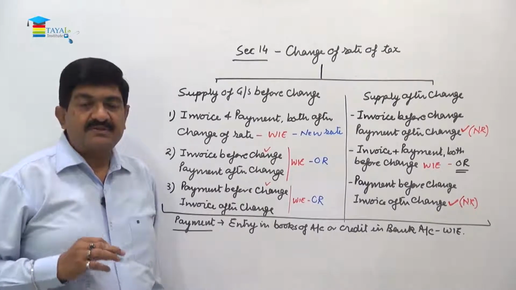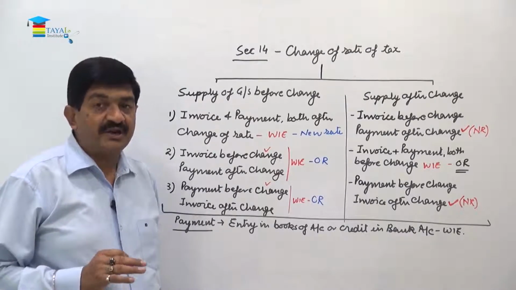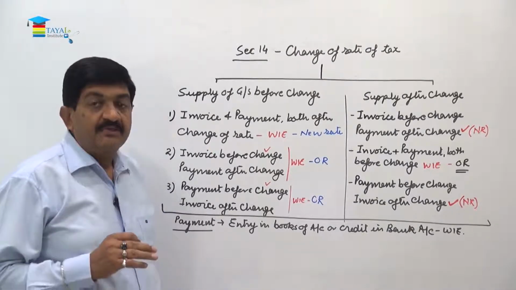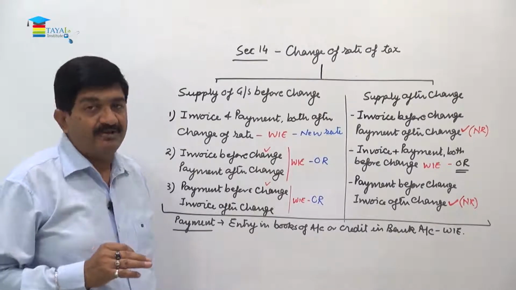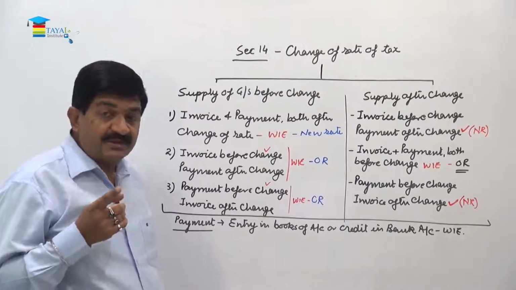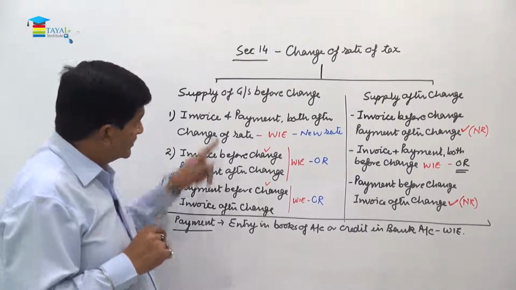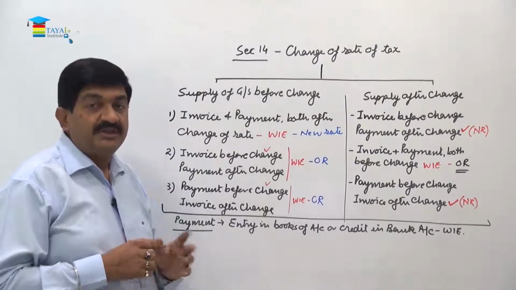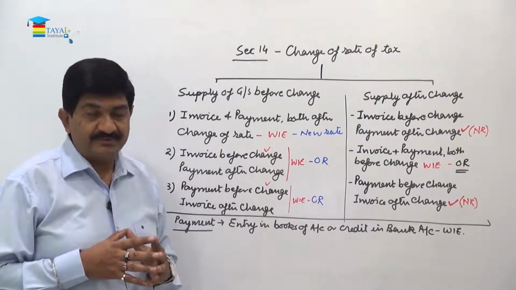So friend, this is section 14. What is the impact if there is a change of rate of tax between invoice, supply and payment? If the supply has been done before the change, then we have to see at what time the invoice and payment have been received.